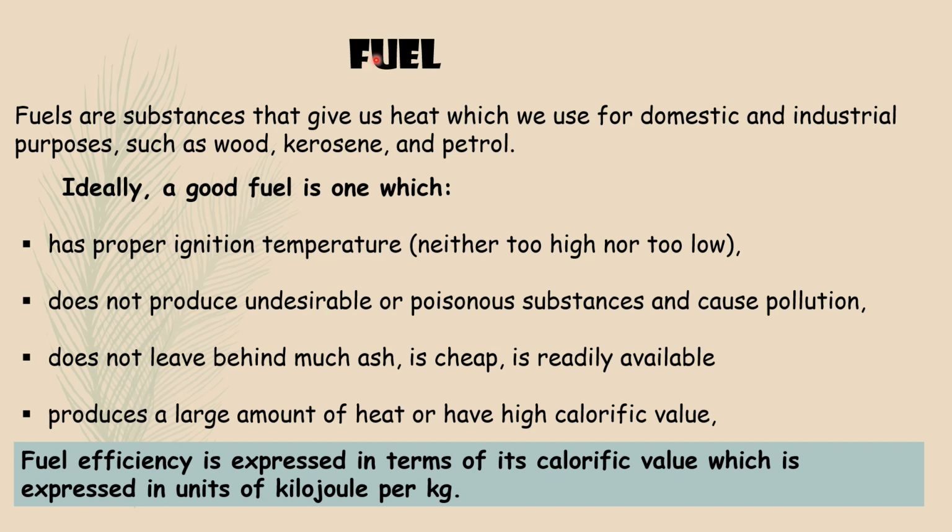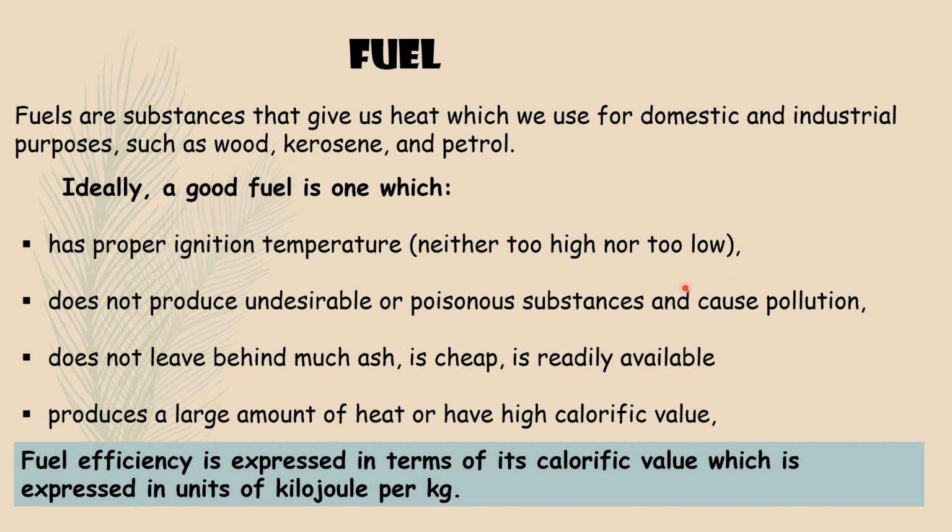Next is fuel. Fuels are substances that give us heat which we use for domestic and industrial purposes such as wood, kerosene and petrol. Ideally, a good fuel is one which has proper ignition temperature, neither too high nor too low.